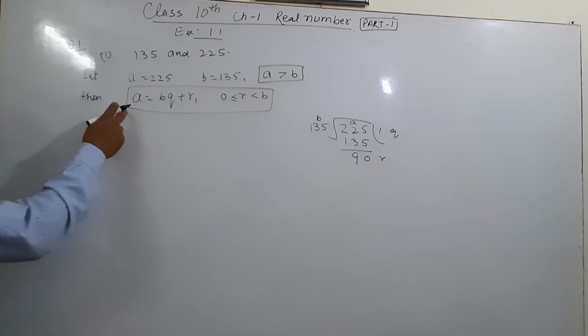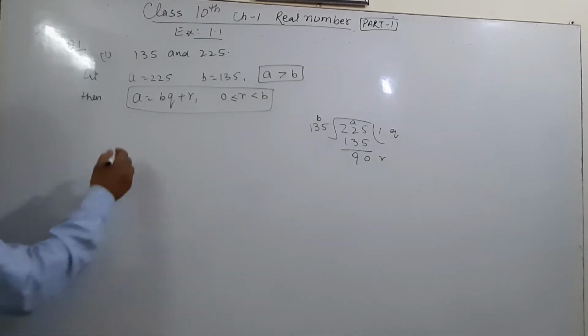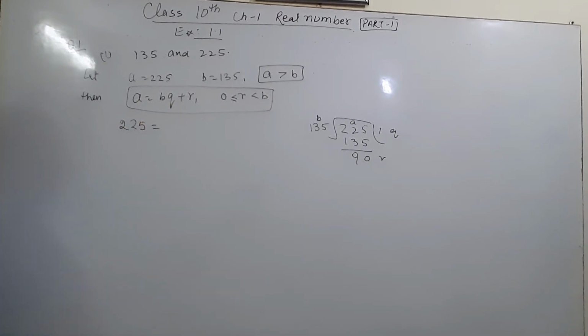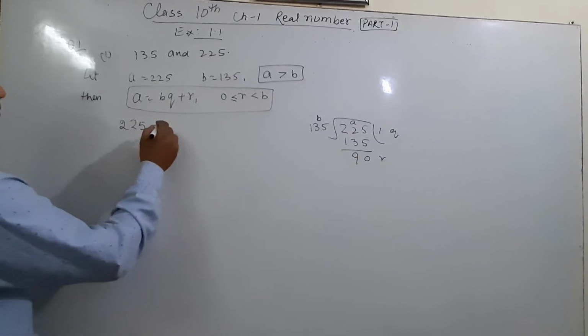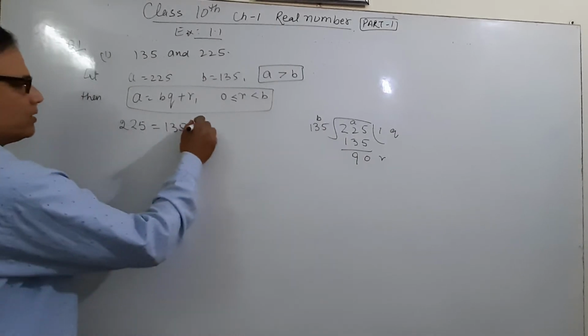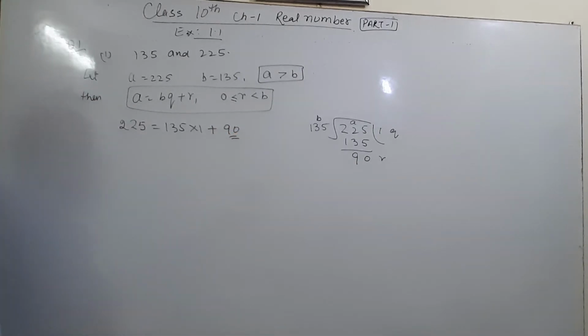So what is A? 225 is equal to 135 into 1 plus 90. The remainder is 90 but not equal to 0.